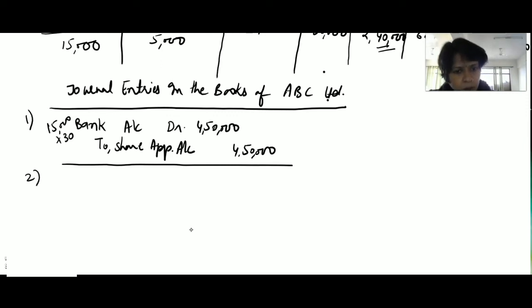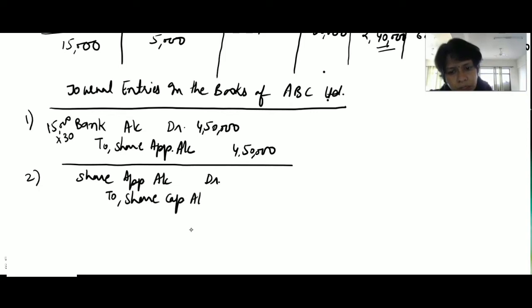And now we will adjust these amounts. So we will write share application money transferred to share capital. Share application account debit to share capital account, to bank account and to calls in advance account.